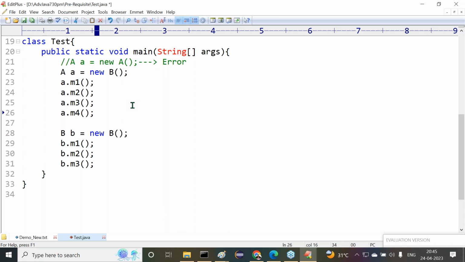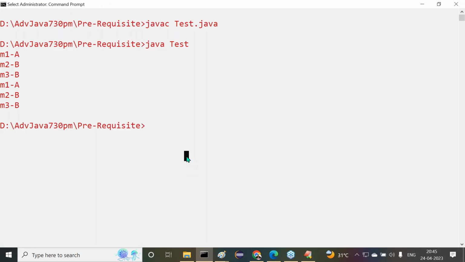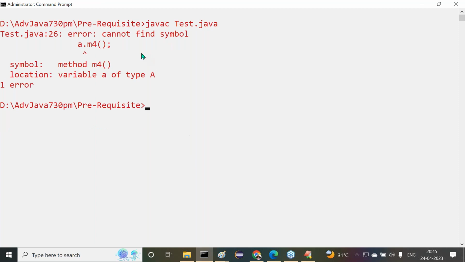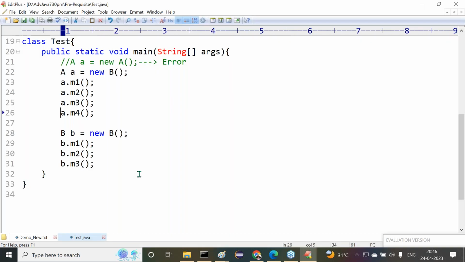Now here, is it possible to access the M4 method by using a superclass reference variable? No, definitely here we get a compilation error. Now see this compilation error: javac test.java, cannot find symbol a.m4 method. This error we are getting. So it's not possible here. Now here we have to make it a comment, then we are able to avoid the error.